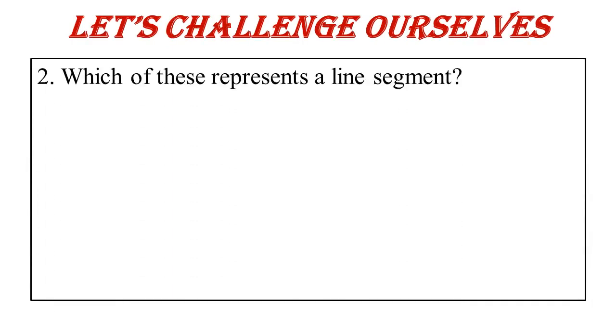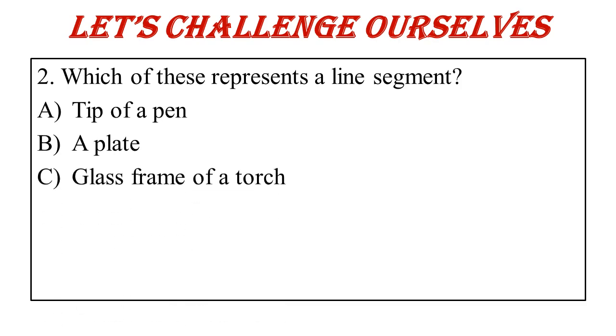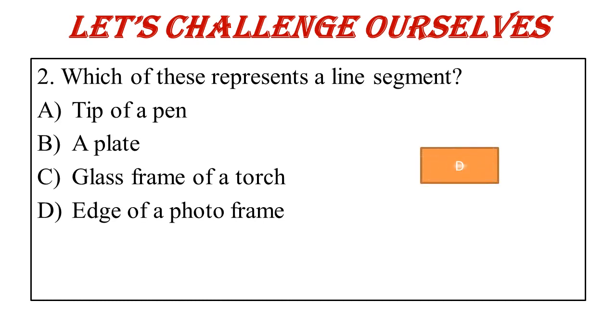Which of these represents a line segment? A line segment is between 2 points and has a fixed length. Tip of a pen, no. A plate, no. A plate has a circular shape, no. Glass frame of a torch, the front frame of the torch can be circular or some quadrilateral shaped, no. Edge of a photo frame, yes. Side of a photo frame, yes, it denotes a line segment. So again, option D is correct here.